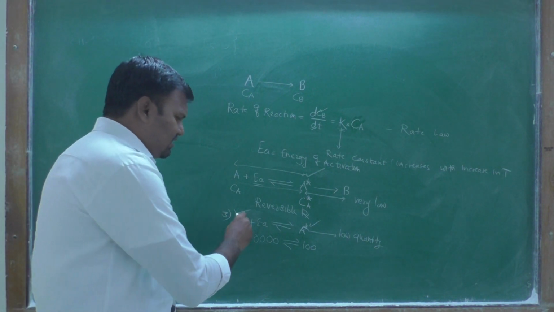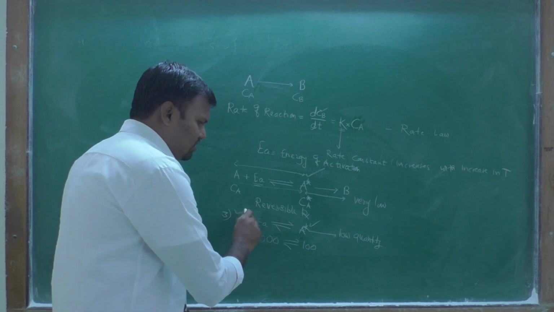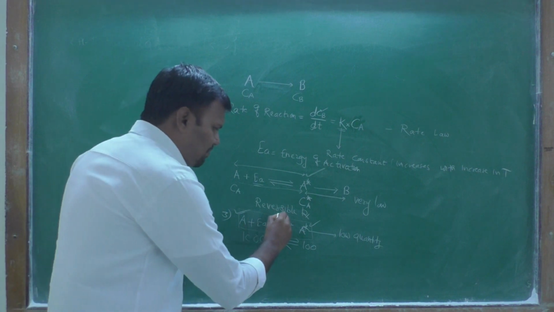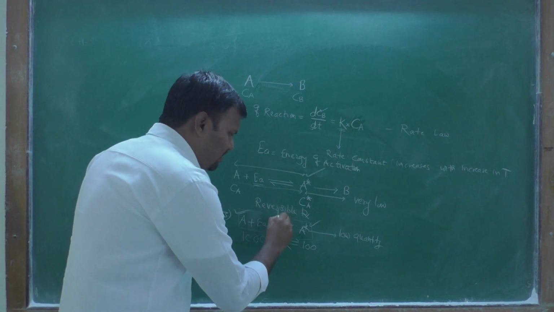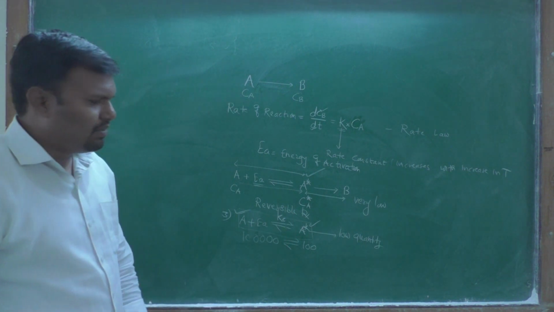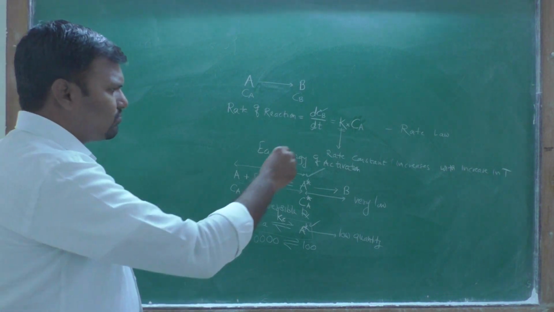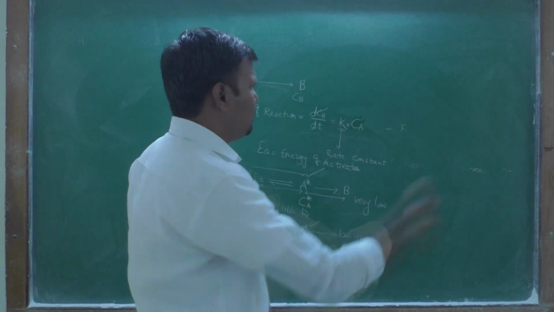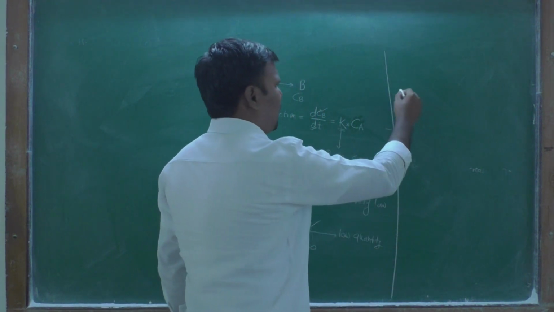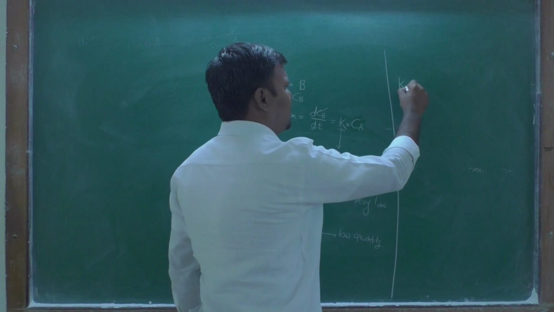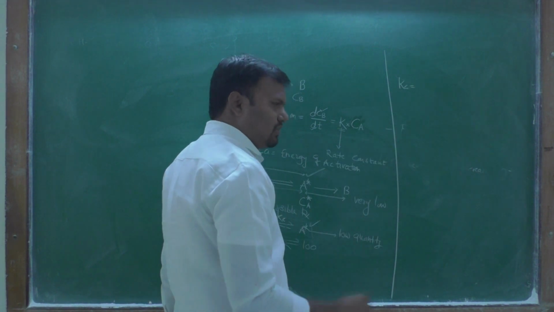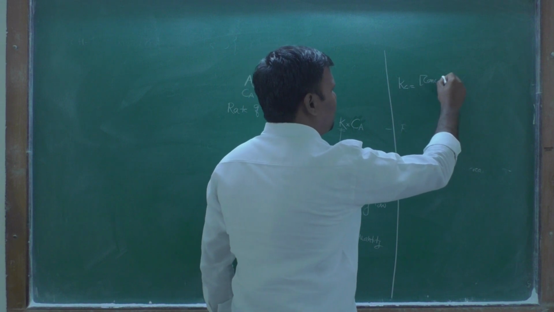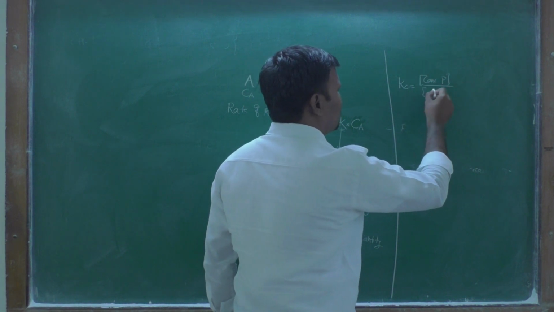Now, in this case this is a reversible reaction, therefore the equilibrium constant for this reaction can be given as Kc, that is we denote the equilibrium constant, the concentration of product upon concentration of reactant.